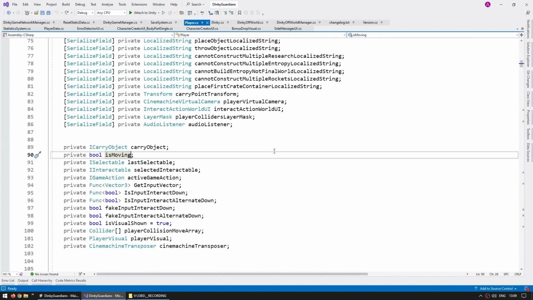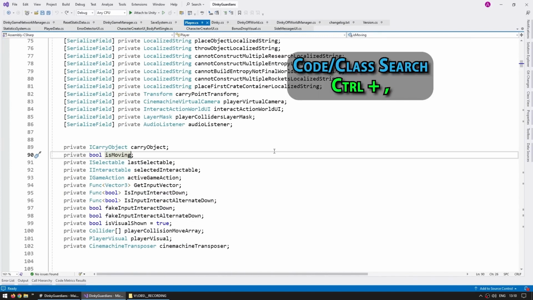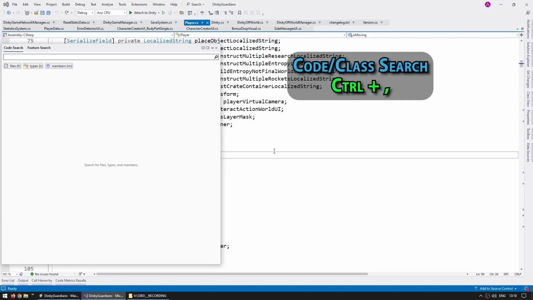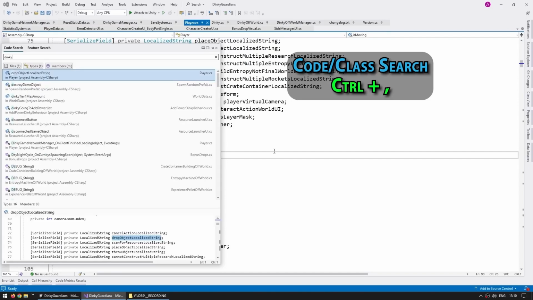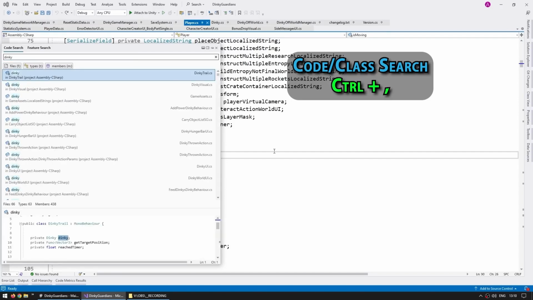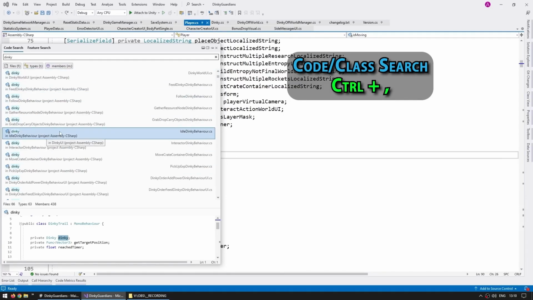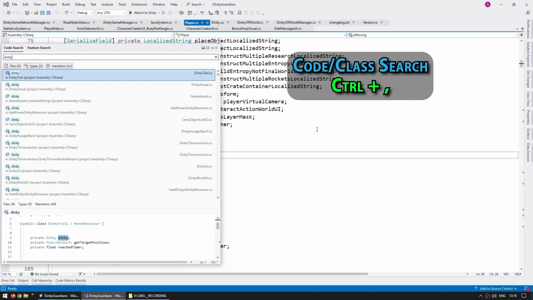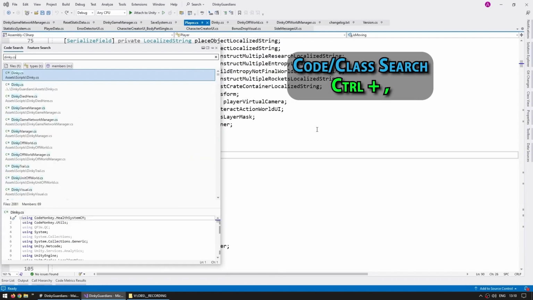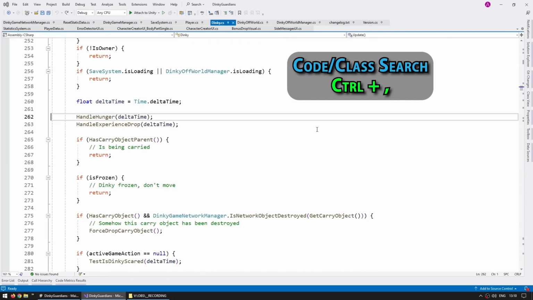Then another extremely useful shortcut that I use all the time is Control and comma. This one pops out this window, and now here you can search for any class. You just type a name and find it. Like for example, I want to open up the Dinky class, so I'm going to type in Dinky. Now, just one thing is this shows actually every symbol. So in this game, since it's all about dinkies, I've got tons of references to dinkies. So you can see all of these in lowercase. I usually write my variables in lowercase, so I know that's not the one. I know the one that I want in order to open the file is the actual file itself. So I can type in dinky.cs, and yep, that does show the file. Press enter, and yep, here I am in the dinky file.